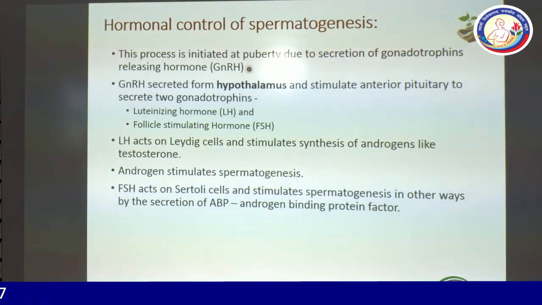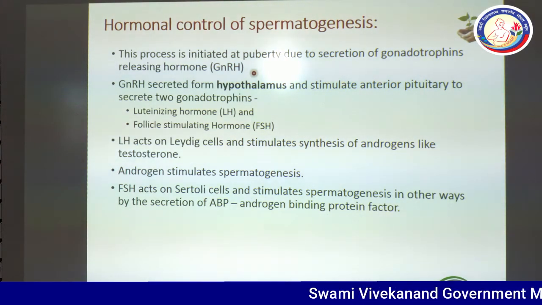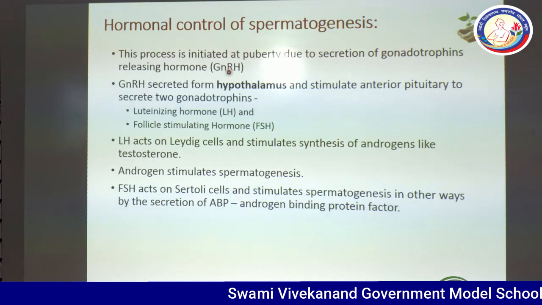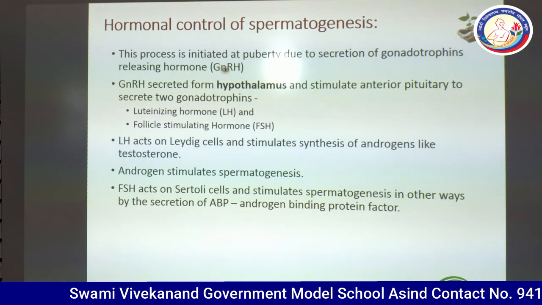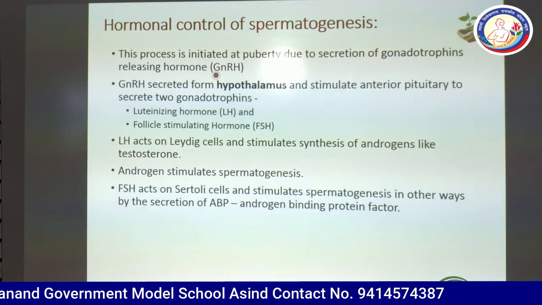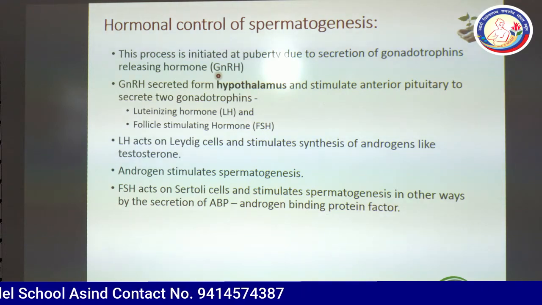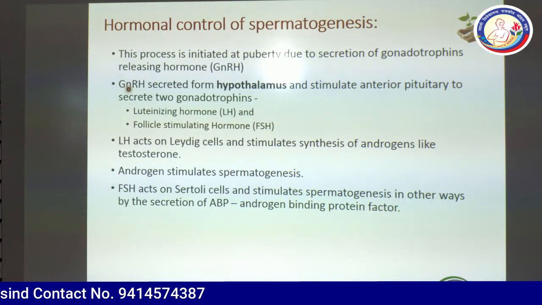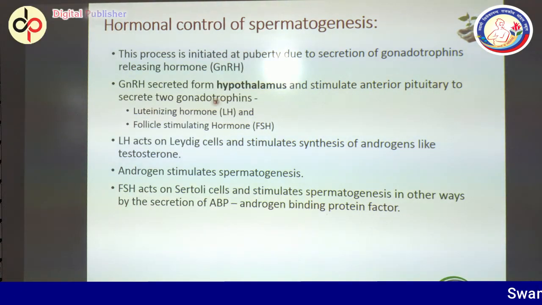So when a boy reaches the age of 13 to 14 years, the endocrine gland, especially the hypothalamus, will release GnRH. What is the full name of GnRH? Gonadotropin releasing hormone.